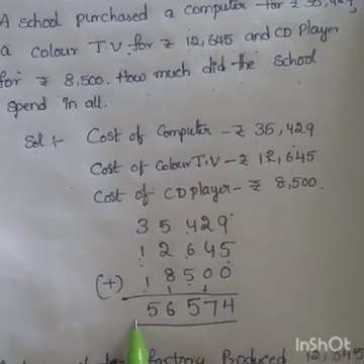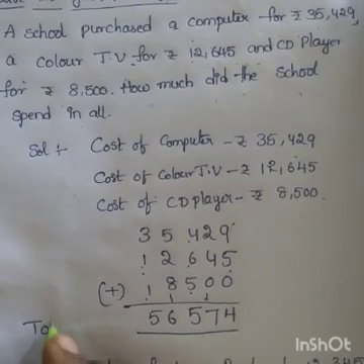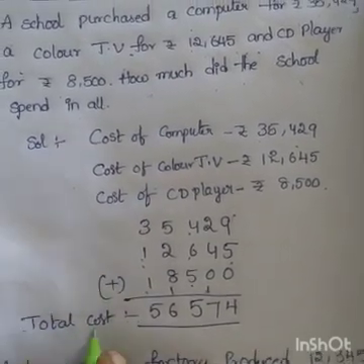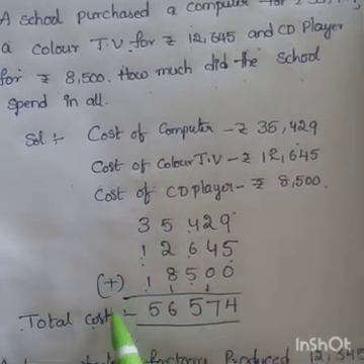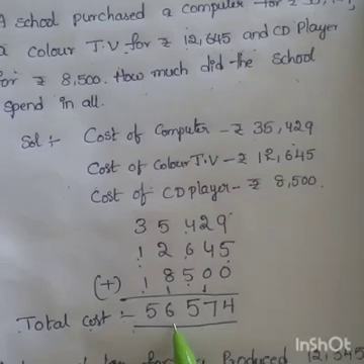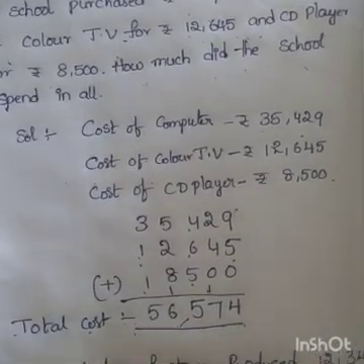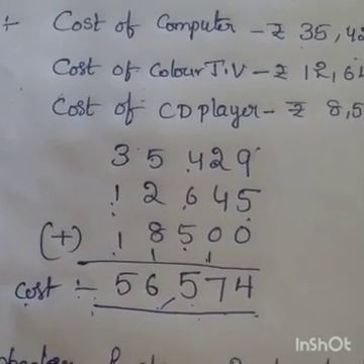Total cost of all things. What is that? Computer, color TV, CD player, cost of total things. So 56,574.